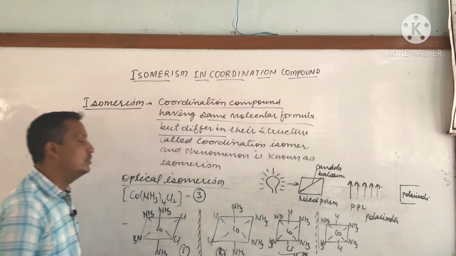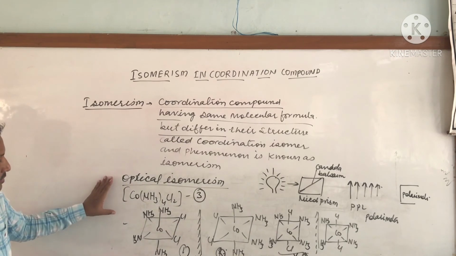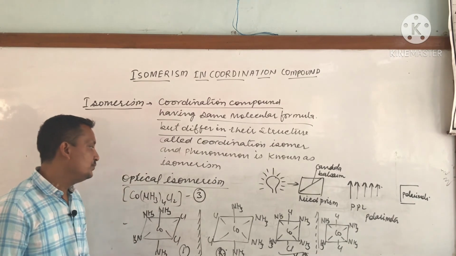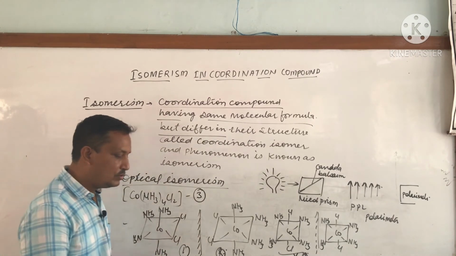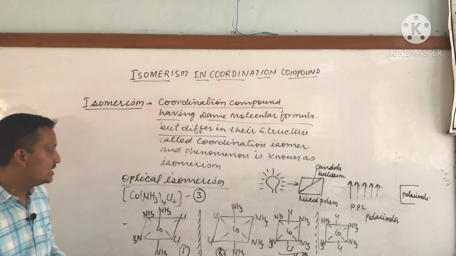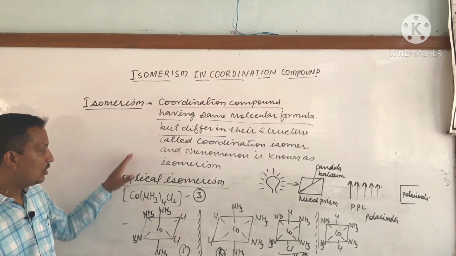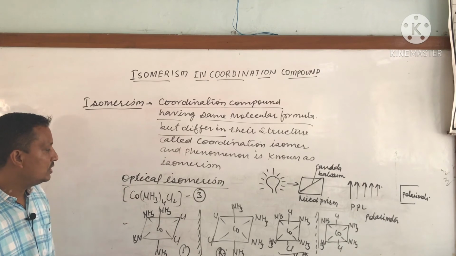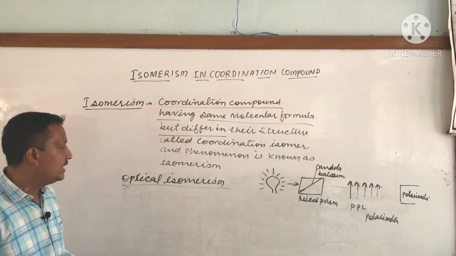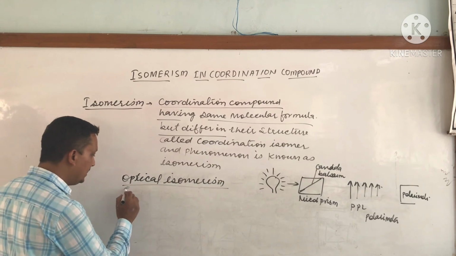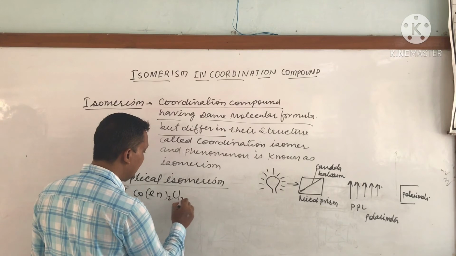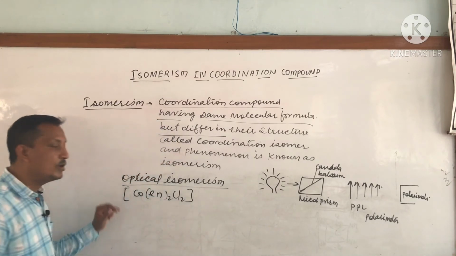Okay, so I think you have understood this topic, optical isomerism. So for different molecules we can draw the optical isomerism. Generally the board asks: draw the geometrical isomerism, draw the optical isomerism of the following molecules. Next molecule we are taking for optical isomerism, generally asked in our exam, is Co(en)2Cl2. So draw the optical isomer of this molecule.